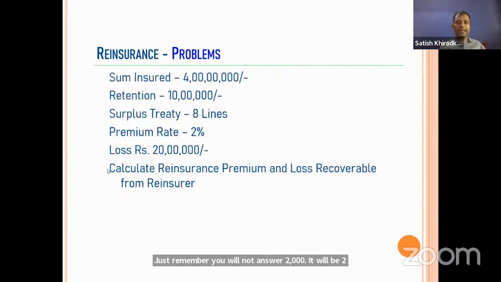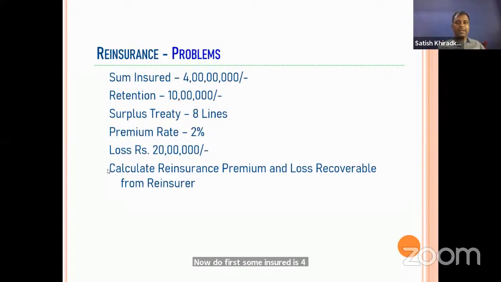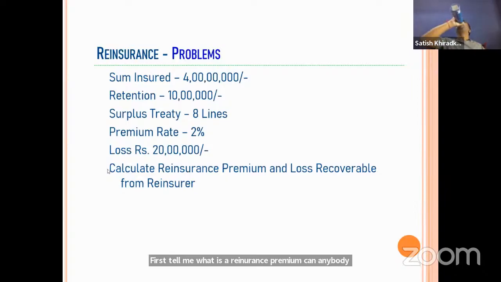Next problem. If you solve this one, I will consider that all your concepts are clear. Now, do it fast. Sum insured is 4 crore. Retention is 10 lakhs. Surplus treaty is of 8 lines. Premium rate is 2%. Loss is rupees 20 lakhs. First, tell me what is the reinsurance premium? Can anybody tell me? You can use your calculators. I told you to keep them ready.